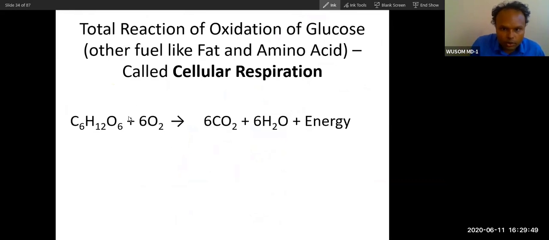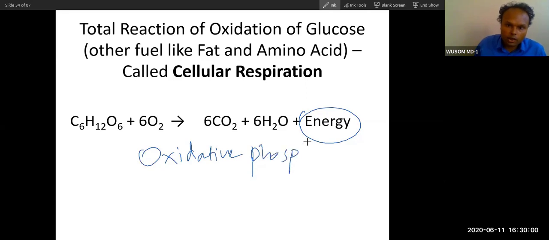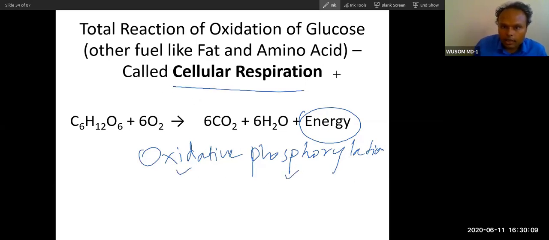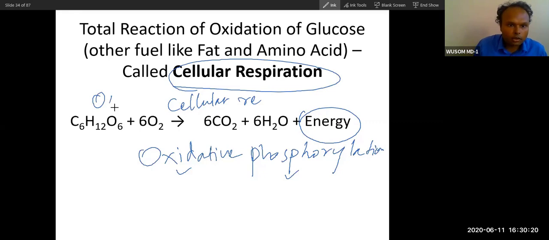These are oxidations, and there is production of energy. This whole conversion happens through oxidative phosphorylation, which is a biochemical terminology. You can see the oxidation and phosphorylation, and this is called cellular respiration. Utilization of oxygen for oxidation is called cellular respiration. Cellular respiration is nothing but oxidation.